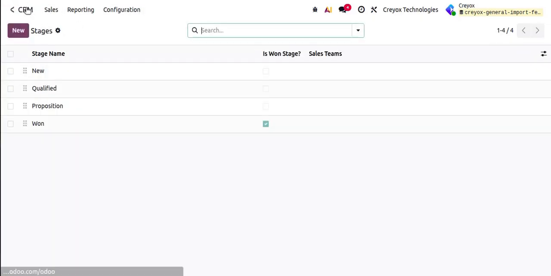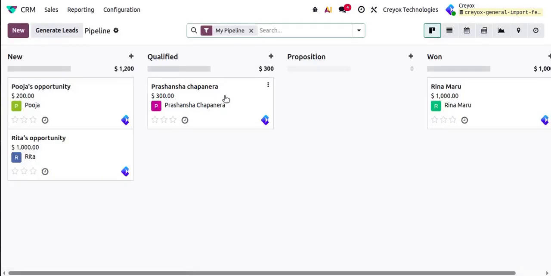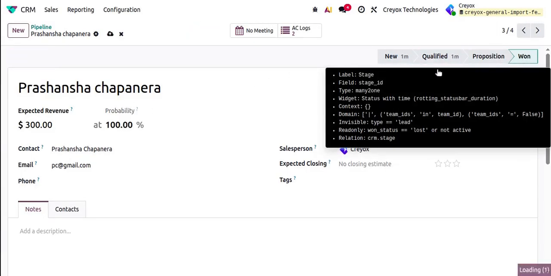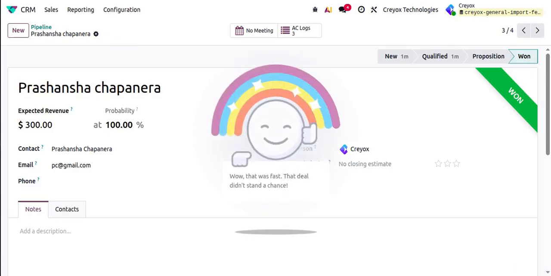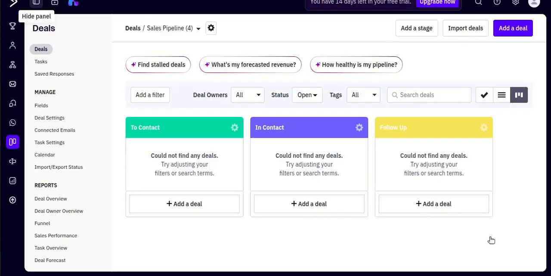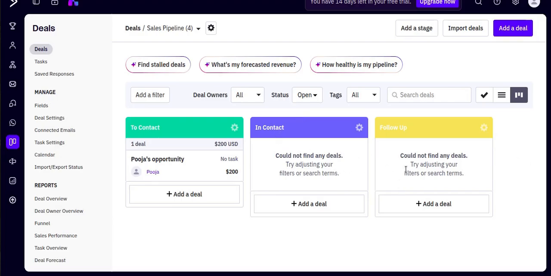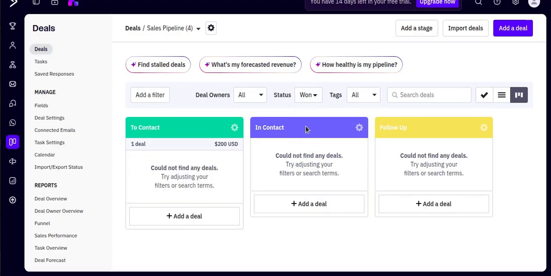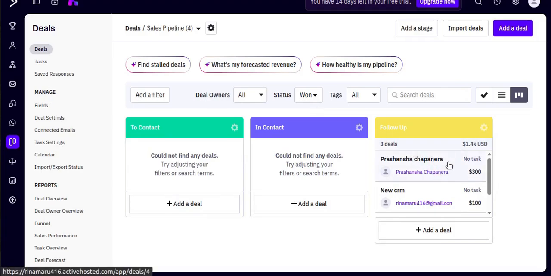Now to the same lead, I will move it one more stage, and I will refresh the page again. As I have only 3 stages, currently that will not be visible because the status is filtered over here as open, but I will click the status as 1. So here I can see the one lead is added under this stage.